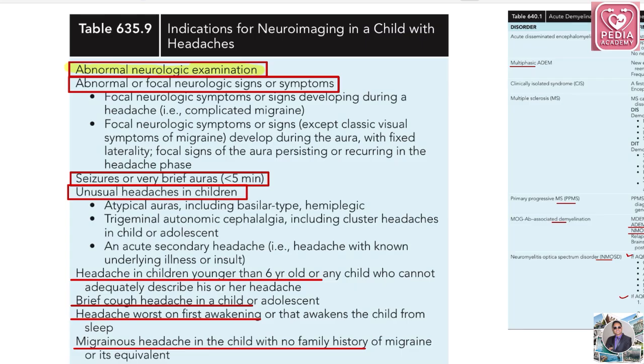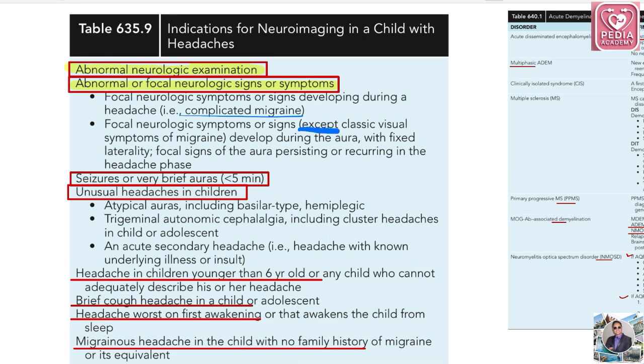Abnormal focal neurological signs or symptoms. Focal signs you have found, like, just see what the focal signs are, like complicated migraine, during actually headache, it developed focal neurological signs or symptoms except classical visual symptoms.